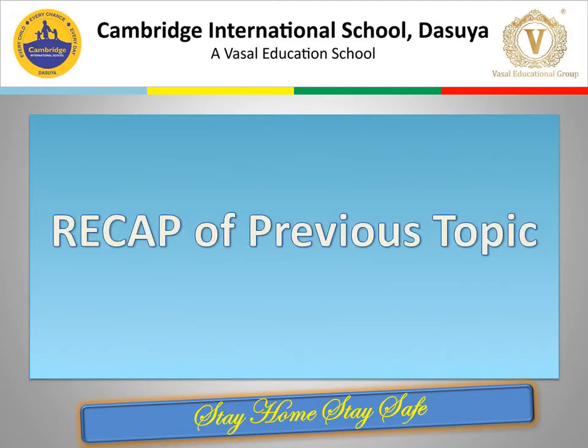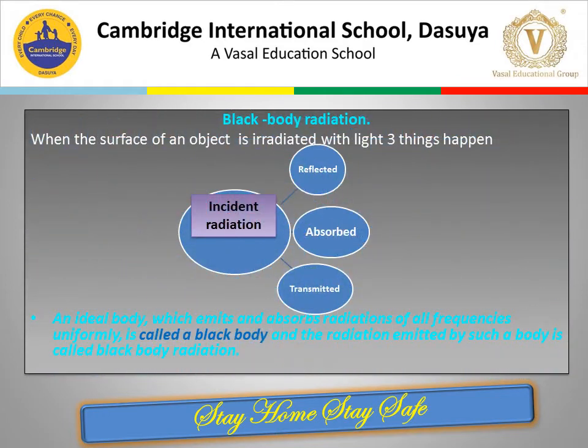Let us take a quick recap of the previous topic which we had discussed. When a surface is irradiated with light, a part of radiant energy is reflected as such only. A part of it is absorbed and a small part of it is transmitted.